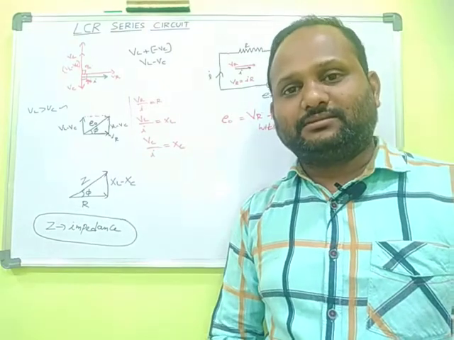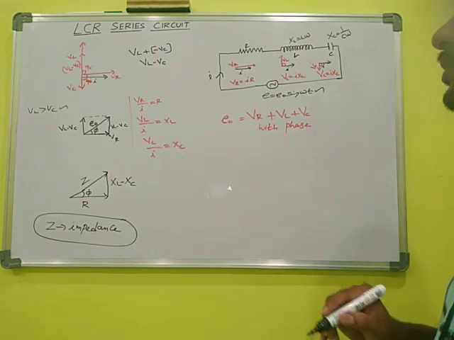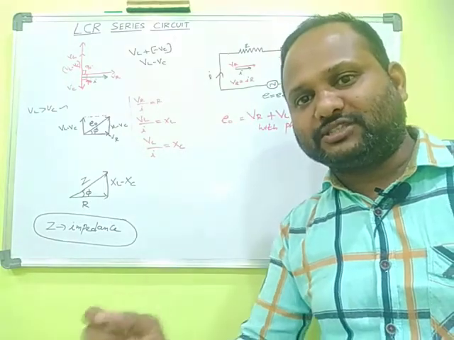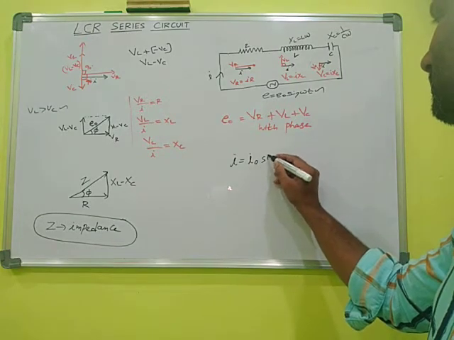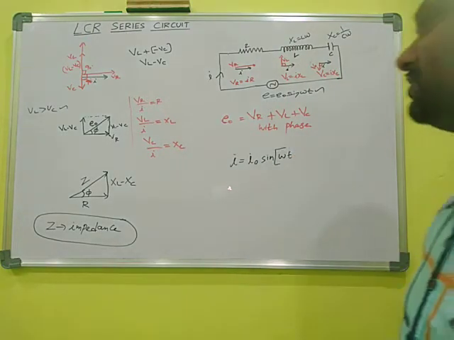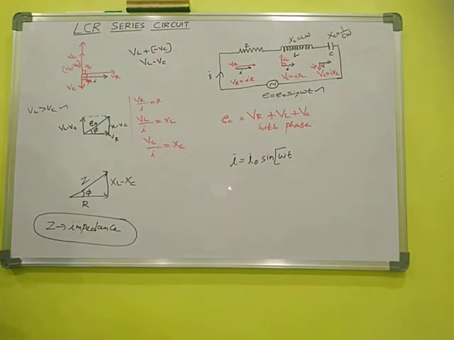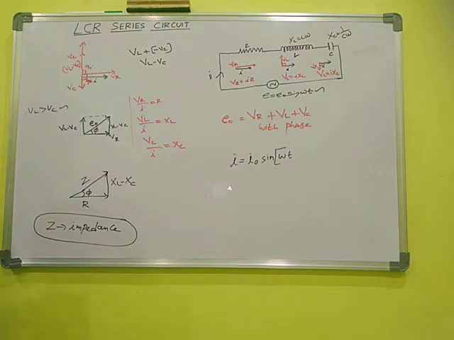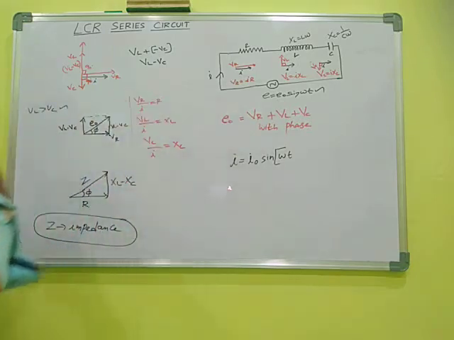What is the current here? The EMF applied here is E equal to E0 sine omega t. What is the current produced in the circuit? I is equal to I0 sine omega t. What angle does it make here? This is E0 by R, V by R is equal to current. Here E0 by R is equal to current.